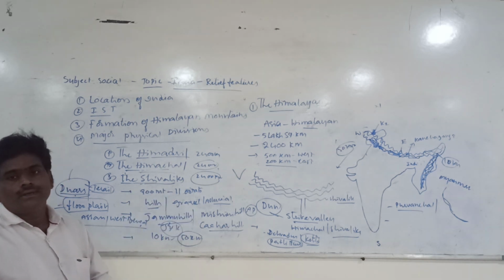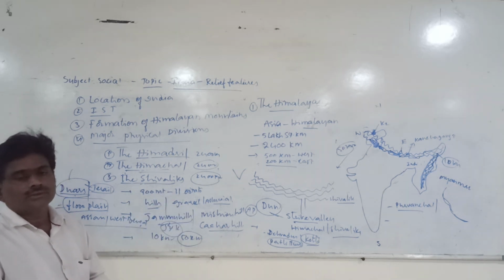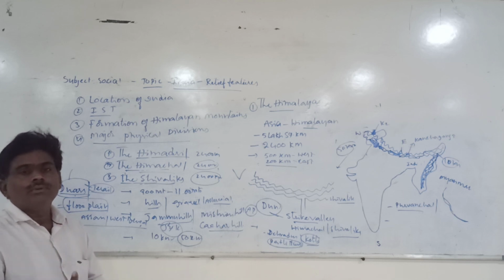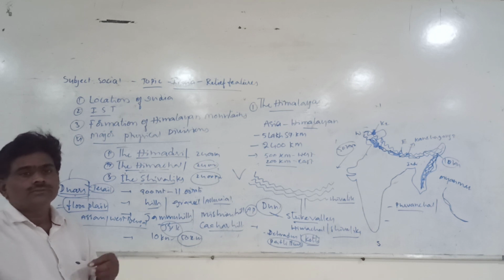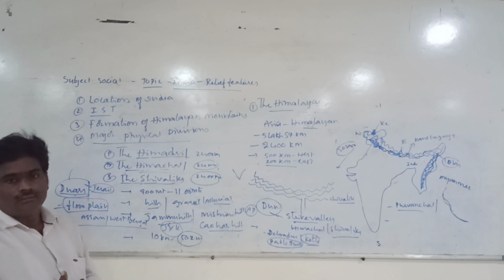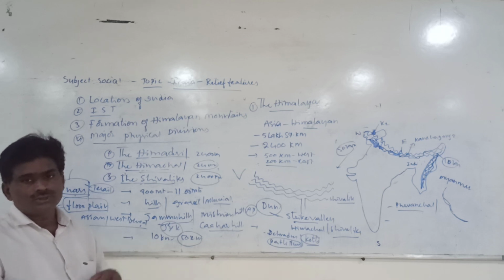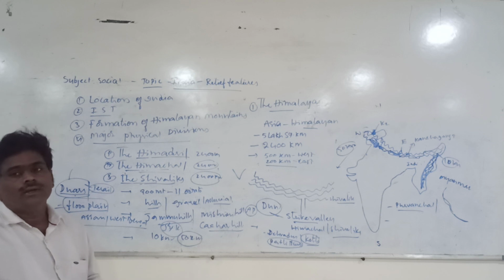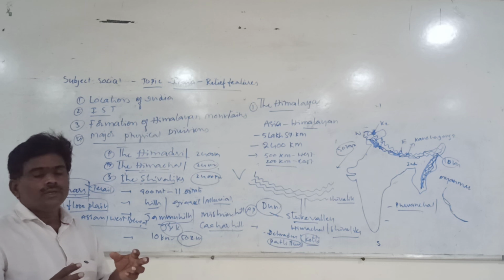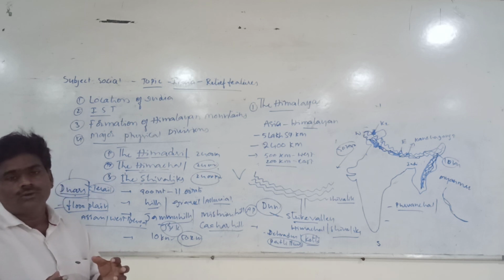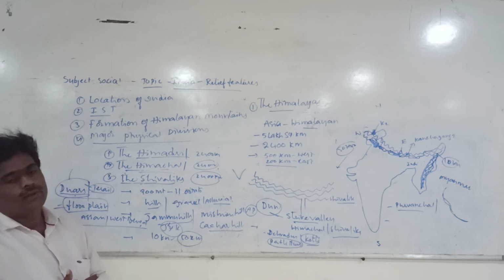The third important point is the importance of the Himalayas. The Himalayan mountains stop the cold winds coming from the north, from the Arctic Ocean, very extreme cold winds that move towards India during the winter, which are stopped by the Himalayan mountains. If these Himalayan mountains were not there, India would be a cold desert. So India is being protected from the cold winds by the Himalayan mountains.